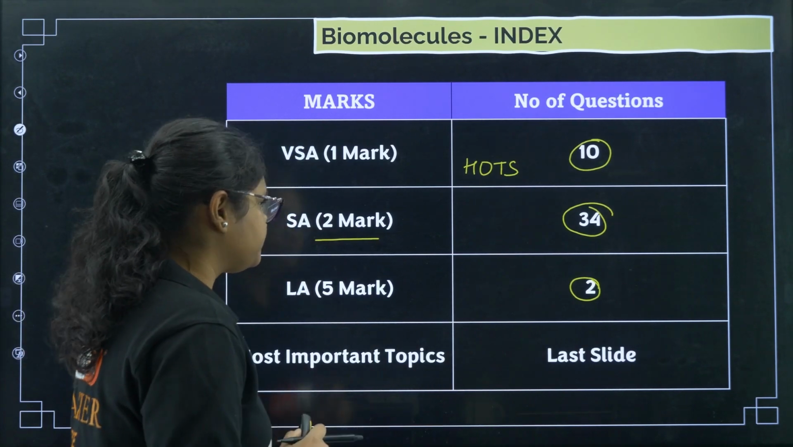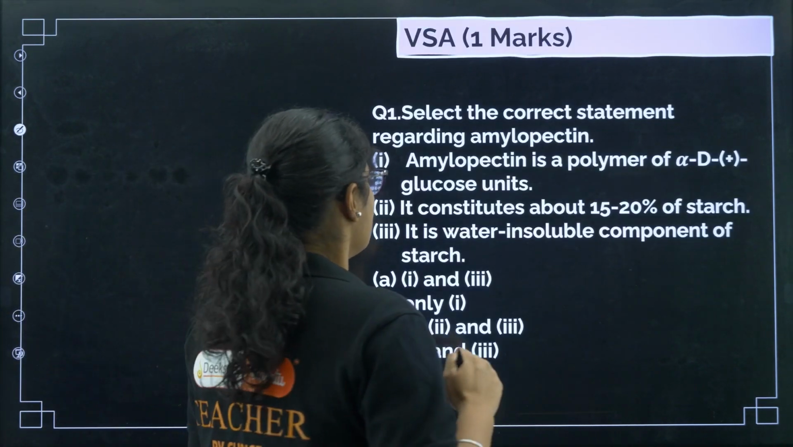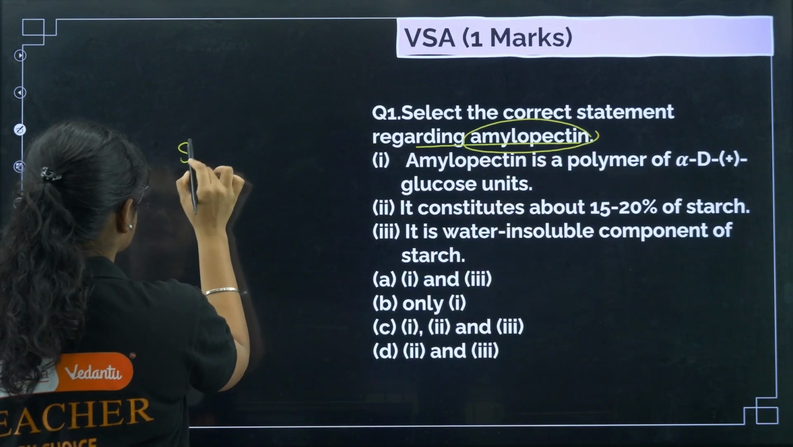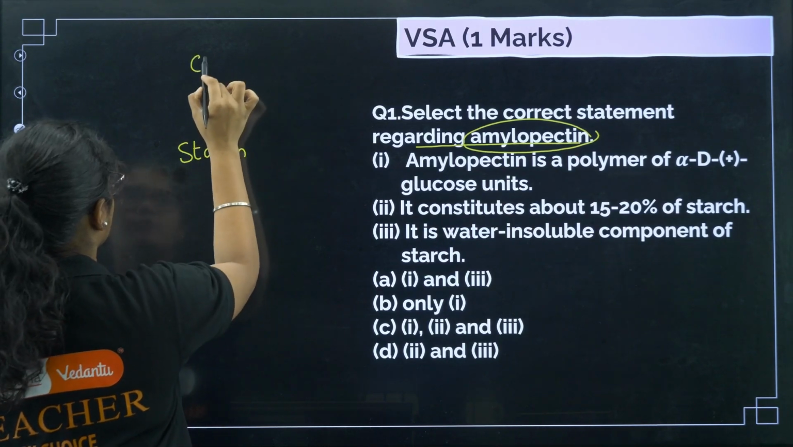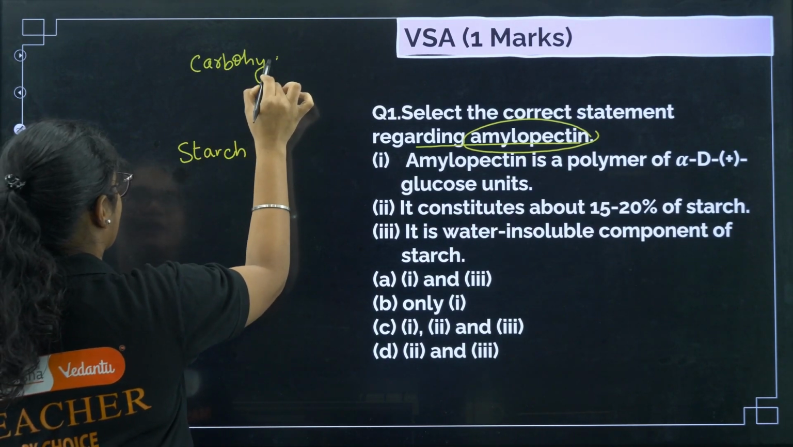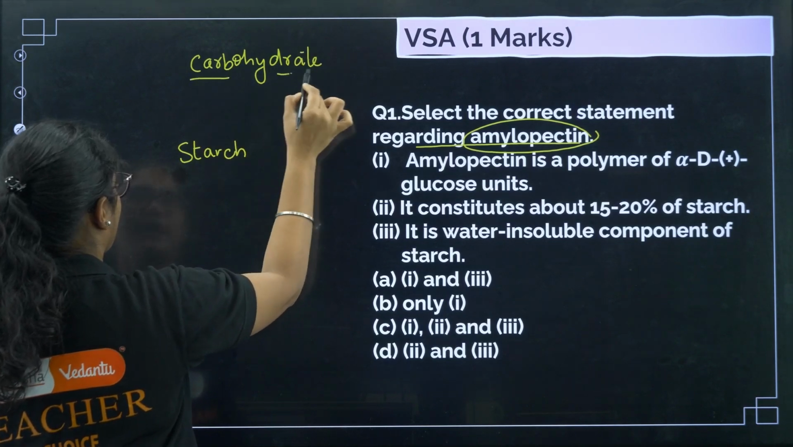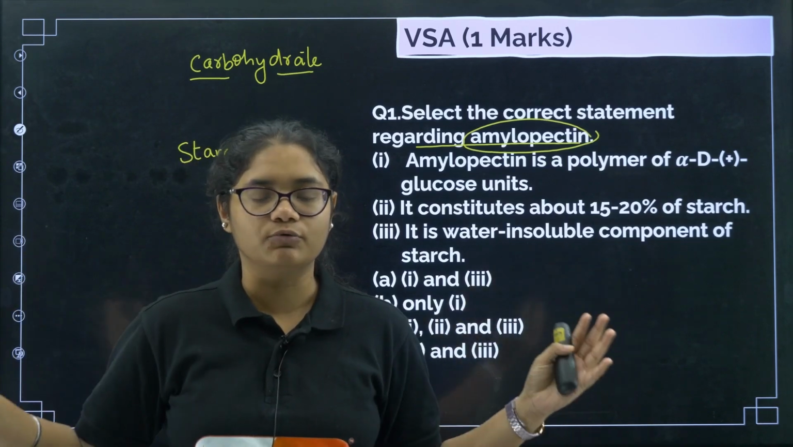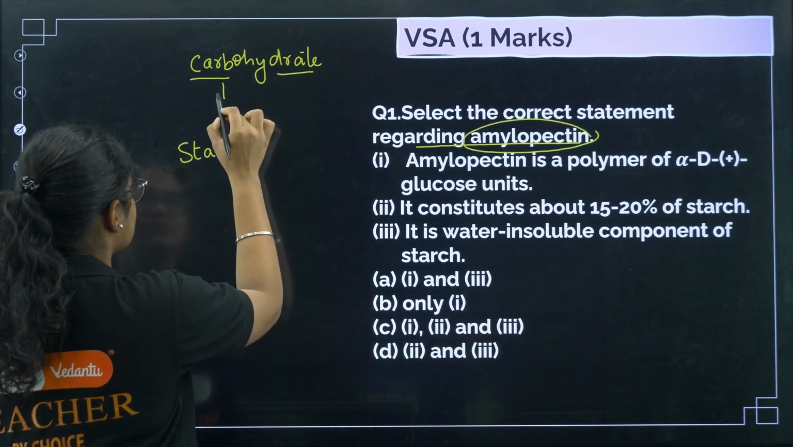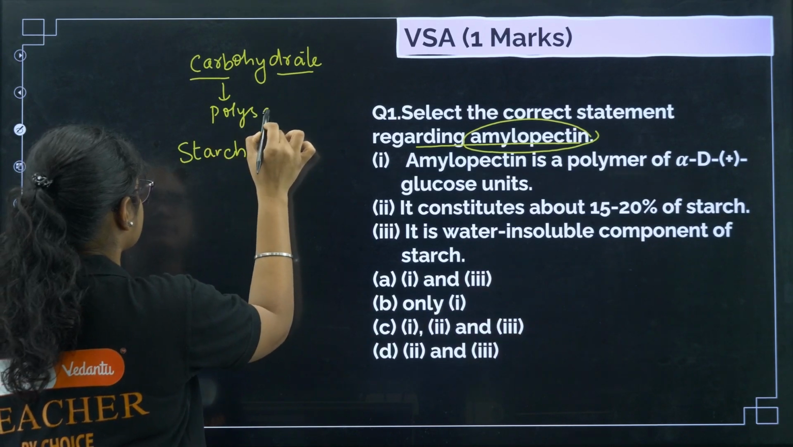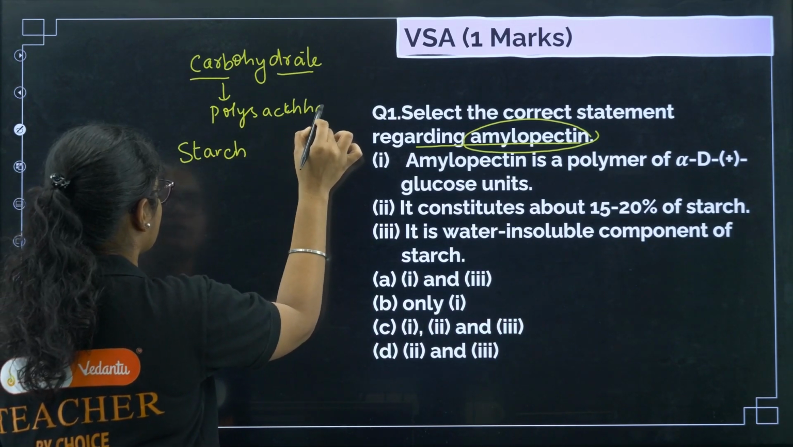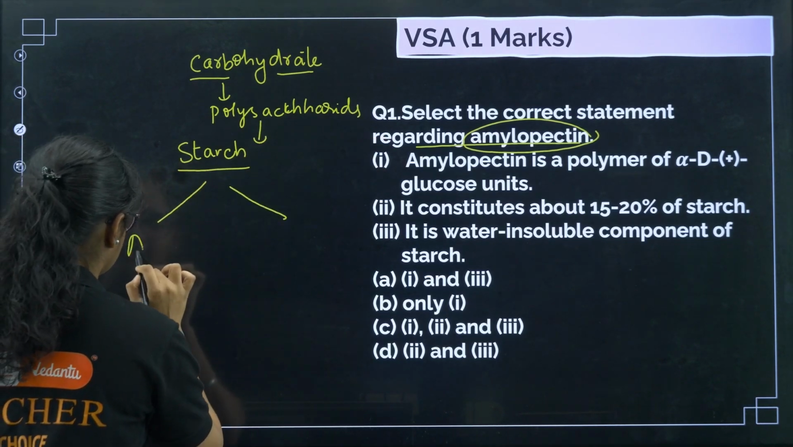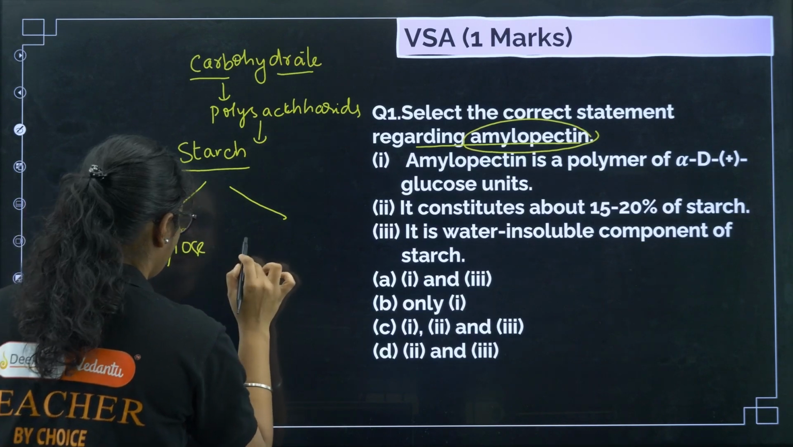Coming to the first question here: select the correct statement regarding amylopectin. So what is amylopectin? Let us discuss a small thing. First is carbohydrates. Under carbohydrates we have monosaccharides, disaccharides. How many monomer units are there? If more monomer units are there, we call it polysaccharides. So under carbohydrates we have polysaccharides. Under polysaccharides one example is starch, and starch is made up of 2 things, that is amylose and amylopectin.